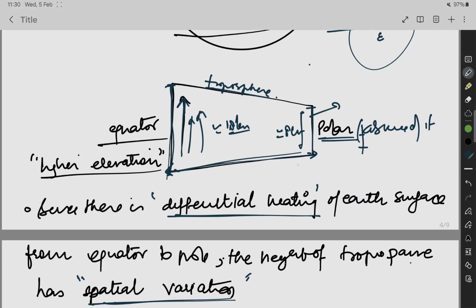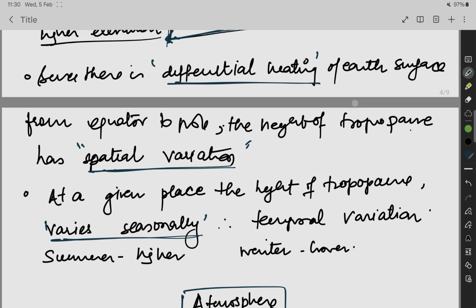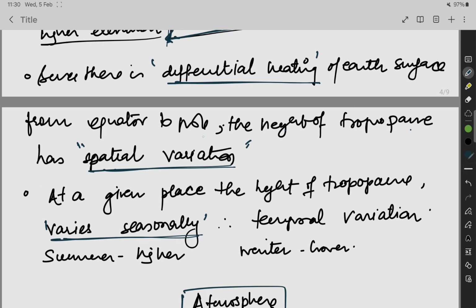The atmosphere is like this. There is differential heating of the earth's surface. Differential heating means in the polar region you will get one thing, in the equator you will get another thing. So there is a differential pattern. From the equator to the pole, the height of the troposphere has a spatial variation. In the equator it is higher, in the polar region it will be at a lower height.